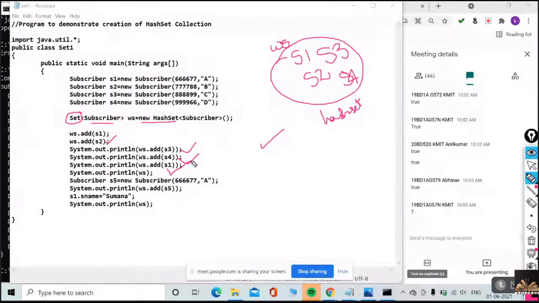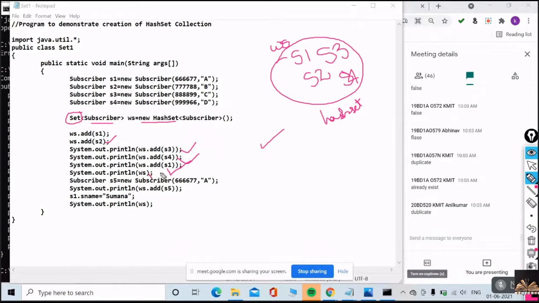Now again ws.add(s1). Again I am trying to add s1. What is going to be printed? Very good, exactly. What is the reason? Because it's a duplicate. It already exists. Very good. So it is going to give you false. And I am printing ws here.